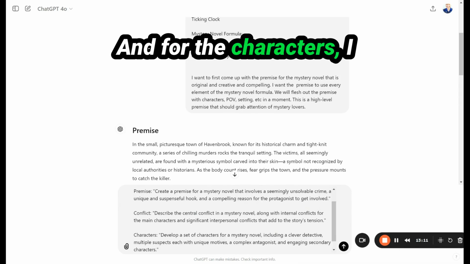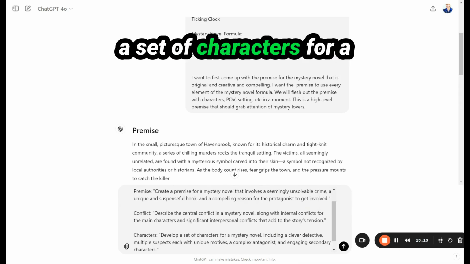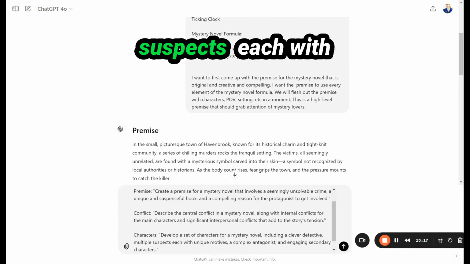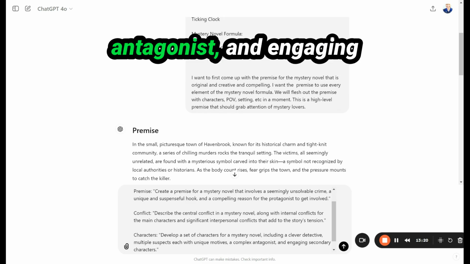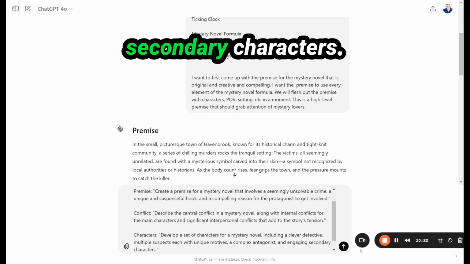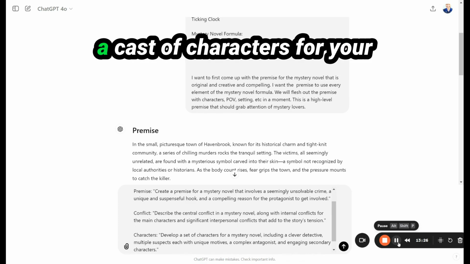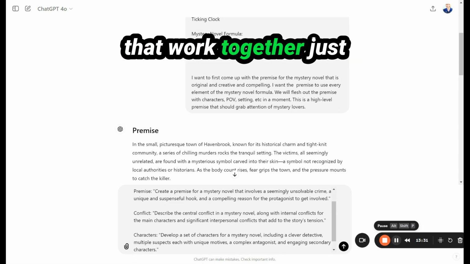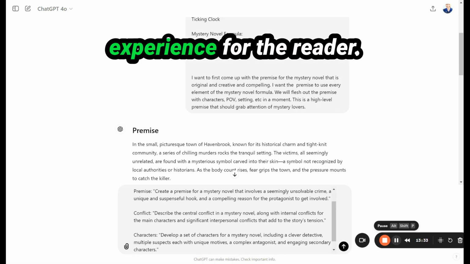And for the characters, I like this prompt. Develop a set of characters for a mystery novel, including a clever detective, multiple suspects, each with unique motives, a complex antagonist, and engaging secondary characters. I think that's going to give you a cast of characters for your novel that are compelling, that work together just to create this wonderful experience for the reader.